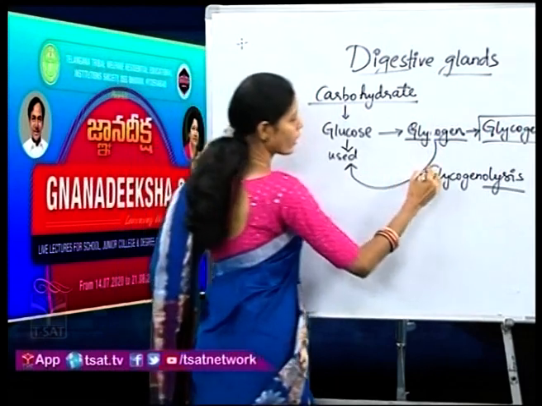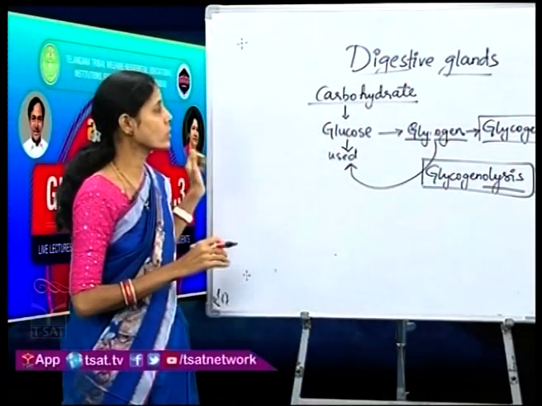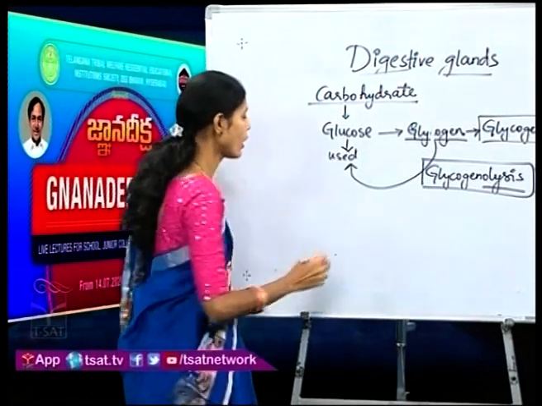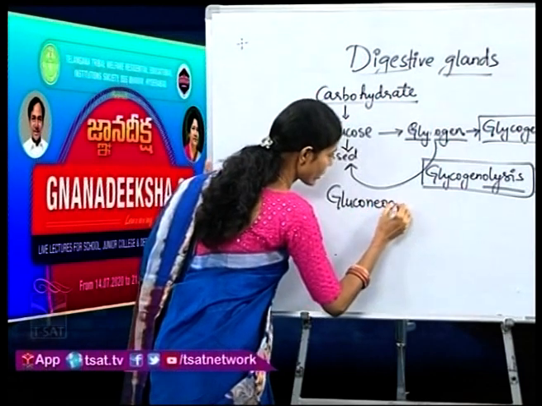After glycogenolysis and glycogenesis, there is one more process in carbohydrate metabolism, that is gluconeogenesis.